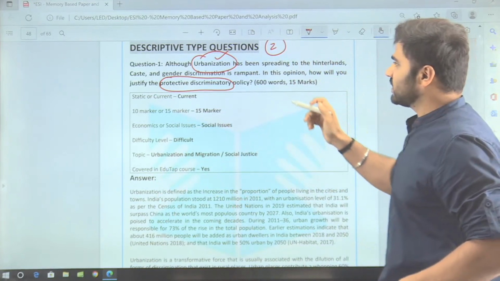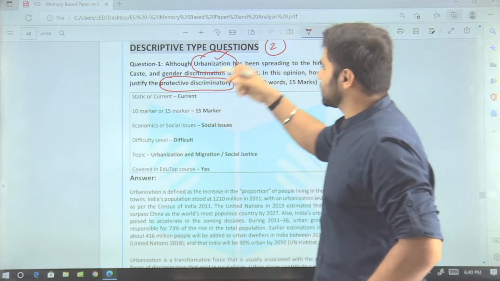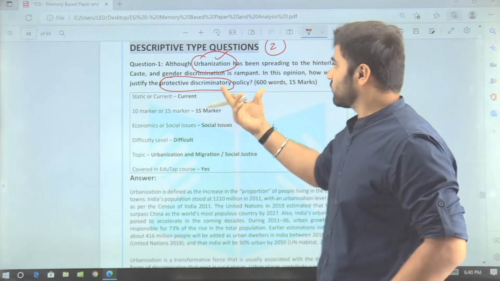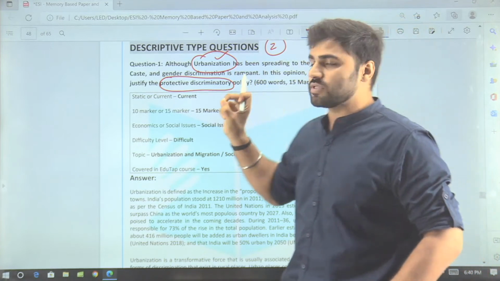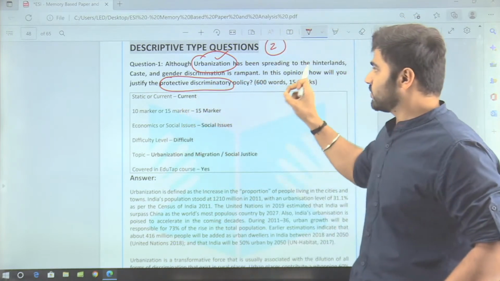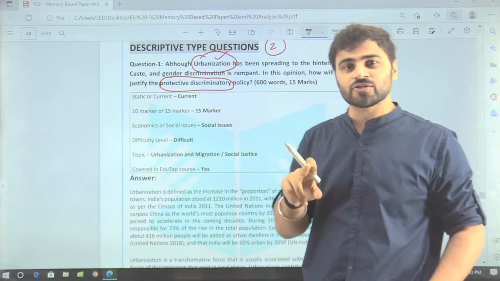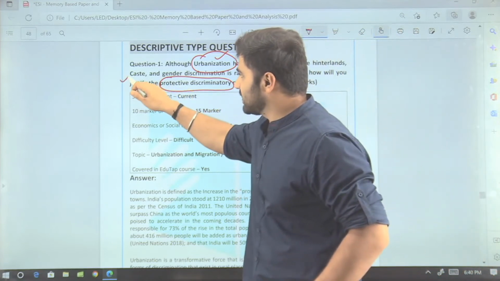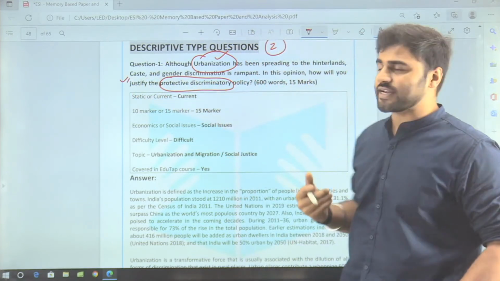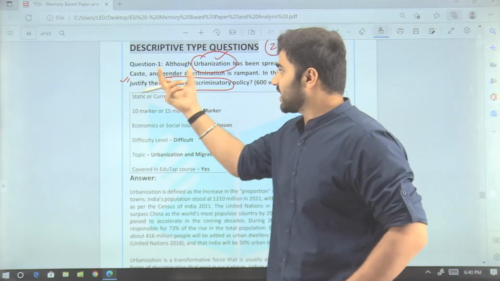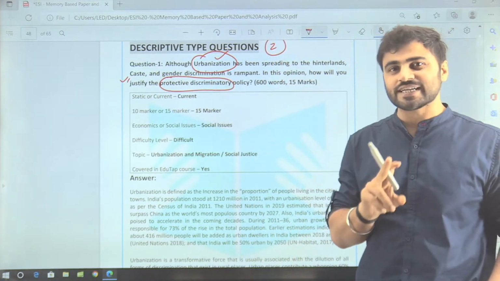The second micro question is, caste and gender discrimination is rampant. Irrespective of the fact that urbanization has been spreading to the hinterlands, caste and gender discrimination is rampant. So guys, the second micro question is that you have to justify that yes, despite urbanization spreading to the hinterlands, caste and gender discrimination is rampant. So this is your second micro question.